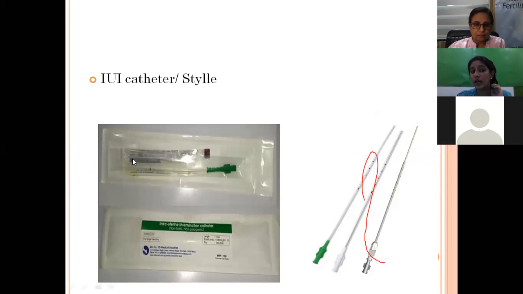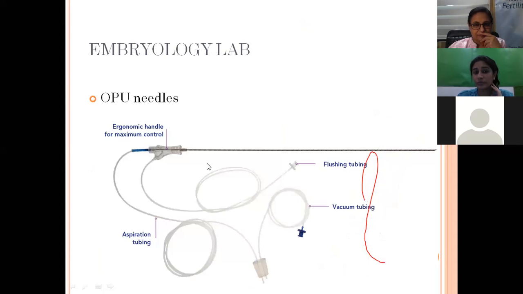And this is an IUI catheter or the stylet. Now coming to the embryology lab, I'll be telling what all main consumables that we are using in an embryology lab. First will be the OPU needle.